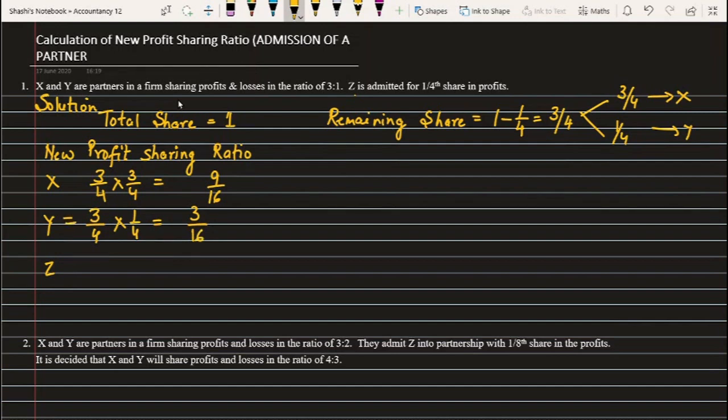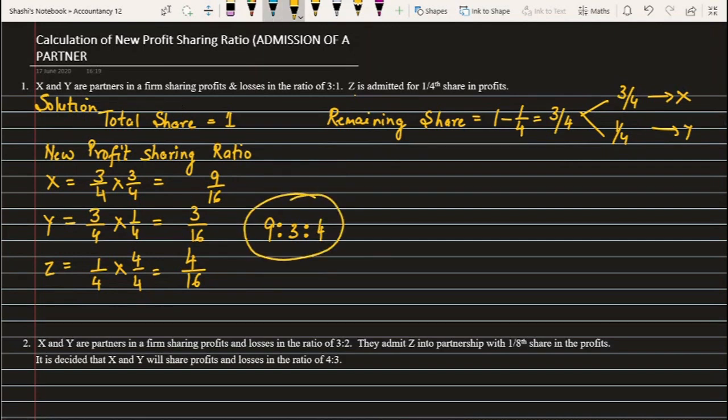And for Z, we can say Z has come for 1/4 share, and of course to find out the new ratio I have to equate the denominators. So I'm going to multiply this by 4 by 4 so that I can get the denominator as 16. So my answer here is 4 by 16. So I can say the new ratio is 9 is to 3 is to 4. So this is my new ratio.